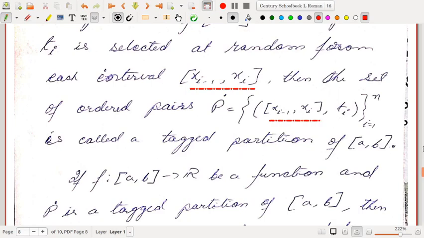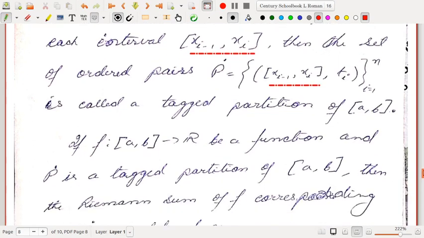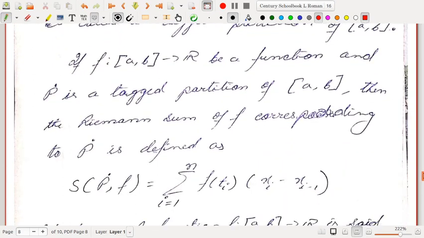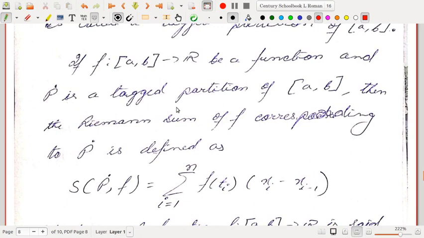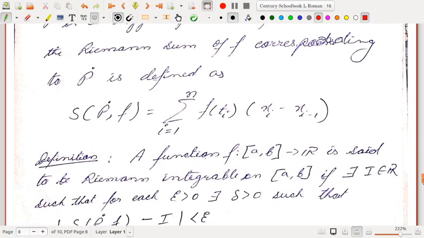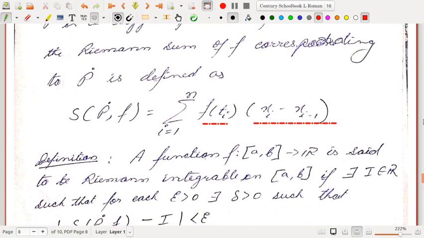Okay, so it's called a tagged partition of AB. Right. So if f from AB to R is a function and P dot is a tagged partition of AB, then the Riemann sum of f corresponding to P dot is defined as this: S(P dot, f) equal to summation of f(ti), so the function is evaluated at the random point ti, multiplied with xi minus xi minus 1.